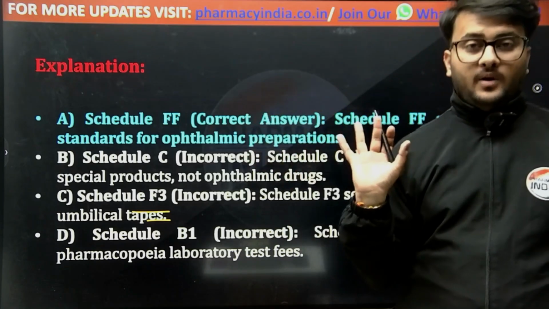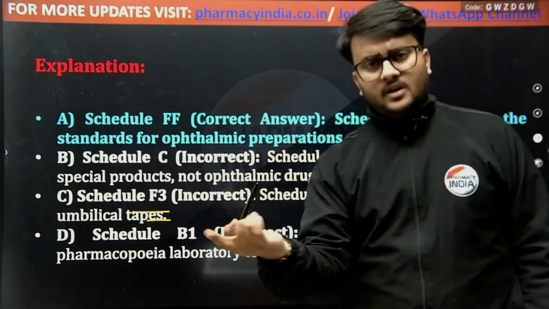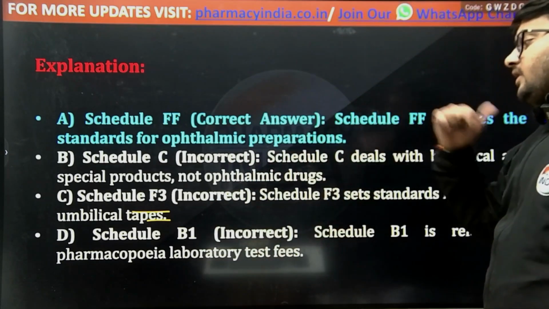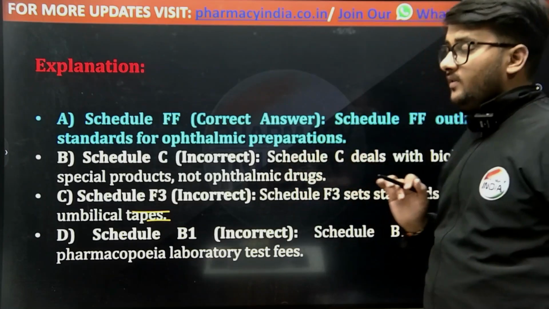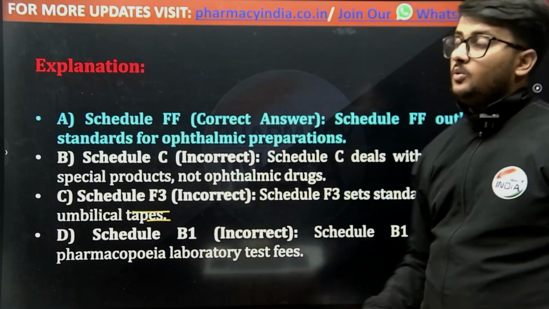In the pharmacopoeial laboratory, Schedule B is for the central drug laboratory or the state drug laboratory. And if we talk about the Indian Pharmacopoeial Laboratory, then it comes under Schedule B1 if we want our sample to be analyzed or tested.